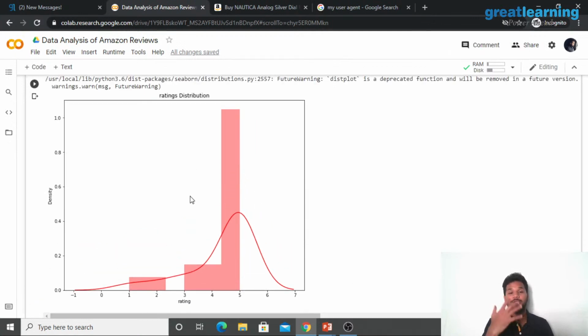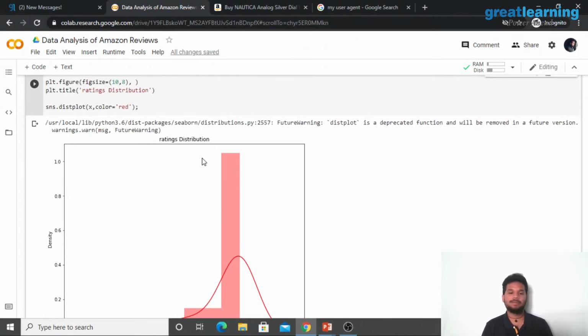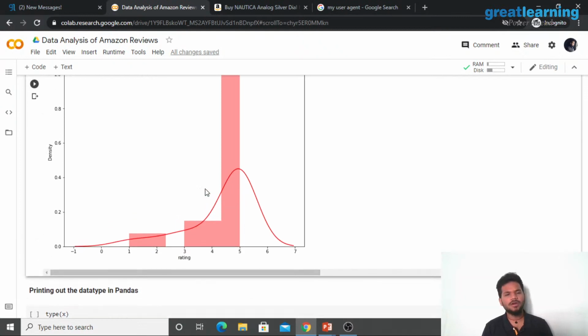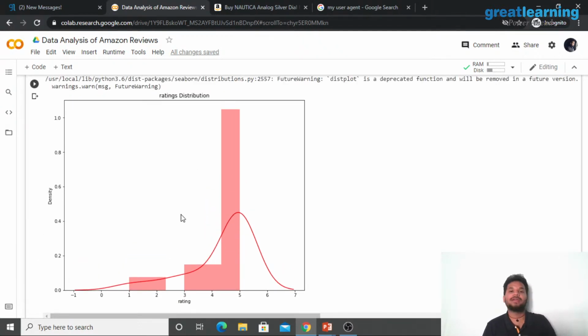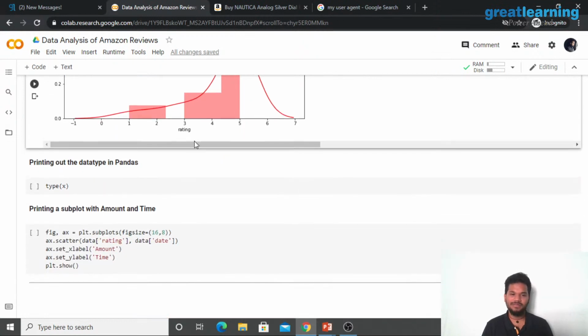Perfect, right? As you can see from the graph itself, we have rating on the x-axis and density on the y-axis. So as tall as it goes, it means there's a lot of people who are looking towards that and who have voted at that particular rating as well, right? So here there's a lot of people who like the product, gave a rating of 4.5 to somewhere around 5.